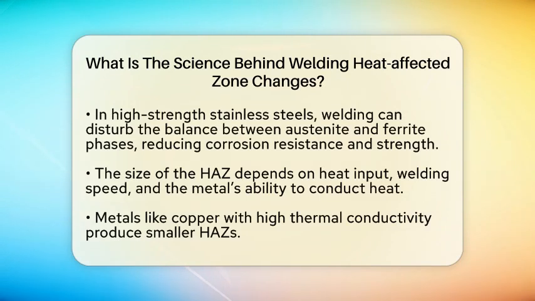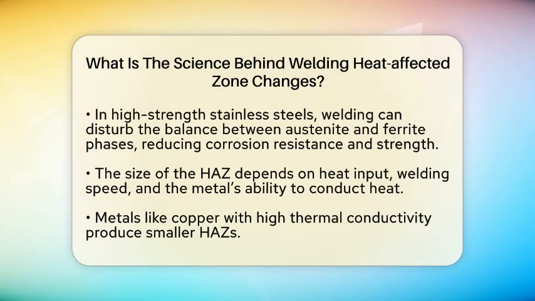In stainless steels, especially high-strength types like duplex stainless steel, the heat can disturb the balance between the phases called austenite and ferrite. This imbalance can reduce the metal's resistance to corrosion and weaken its strength. The size of the heat-affected zone depends on how much heat you put into the weld, how fast you weld, and the material's ability to conduct heat. Metals with high thermal conductivity, like copper, spread heat quickly, making the heat-affected zone smaller.